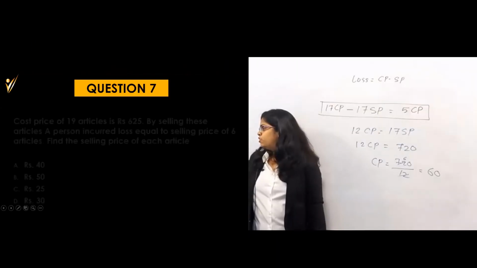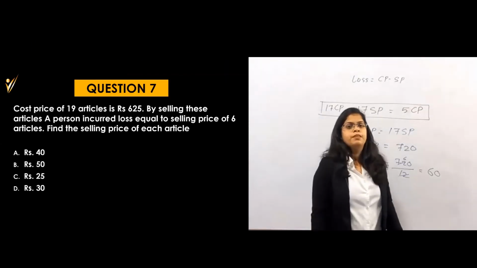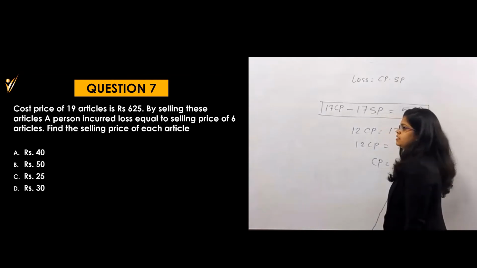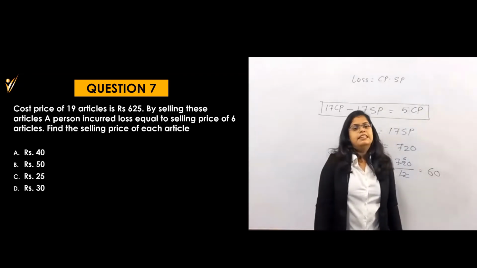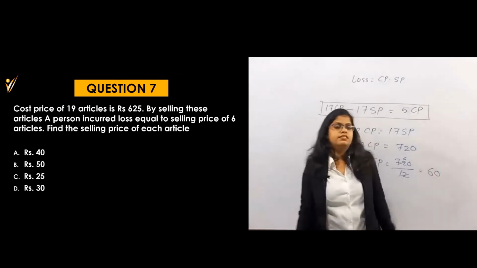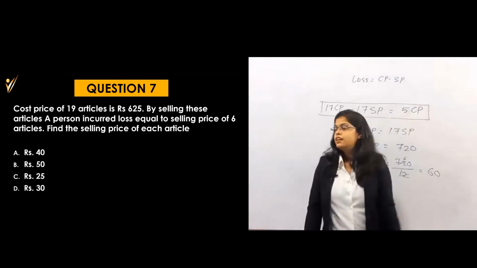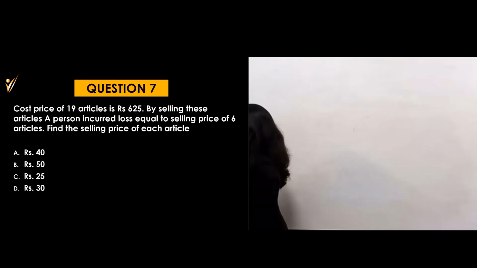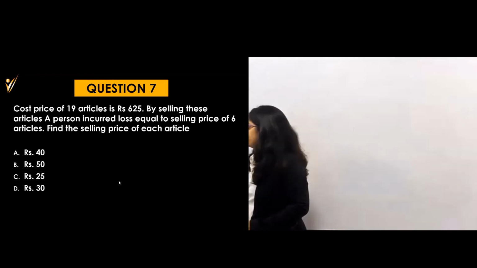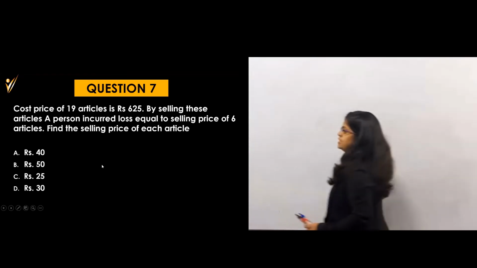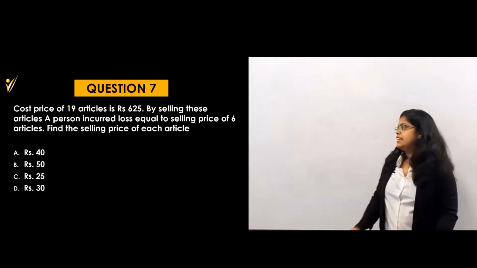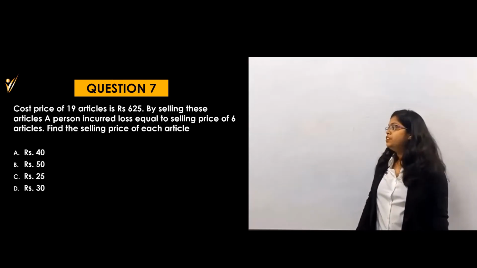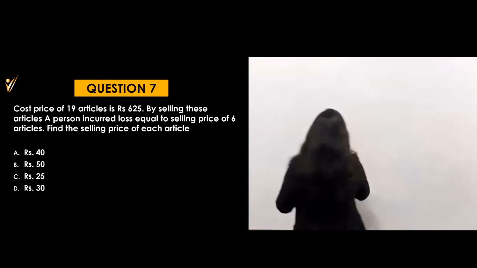Okay, so let's go for the last question of this type. Try this one at the last. This is again a similar type, same copy paste of this question, but you have to form this equation. So first form the equation. What are they saying? Cost price of 19 articles is 625. That means they are talking about the 19 articles. By selling these articles, a person incurred a loss. Loss means what? CP minus SP.